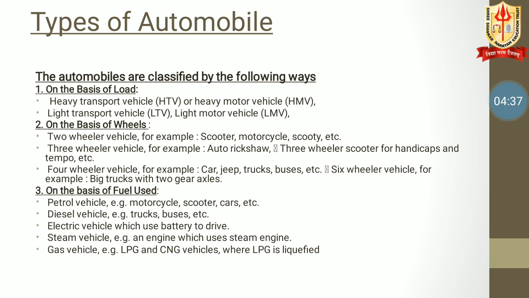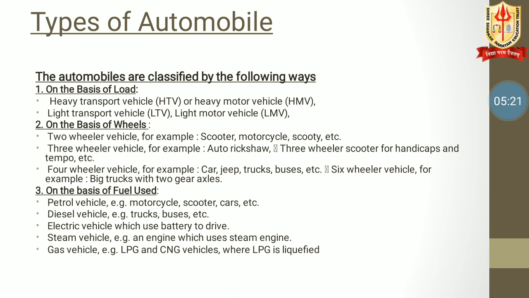On that basis we classify it into two wheelers, with examples of scooter, motorcycle, scooty, etc. The next one is three wheelers, for example auto rickshaw, three wheeler scooter for handicapped, and tempo, etc. Next, four wheelers, with examples of car, jeeps, trucks, buses, etc. And six wheelers, for example big trucks and two gear axles.